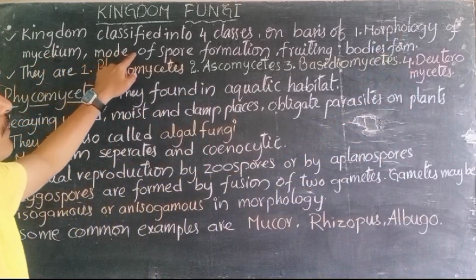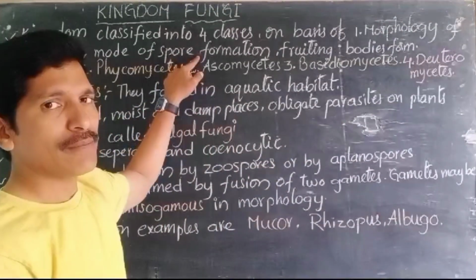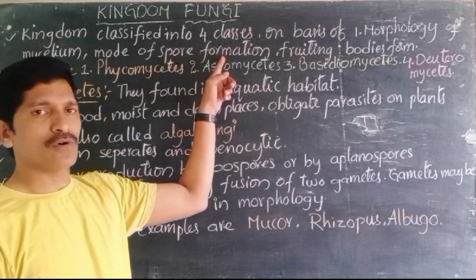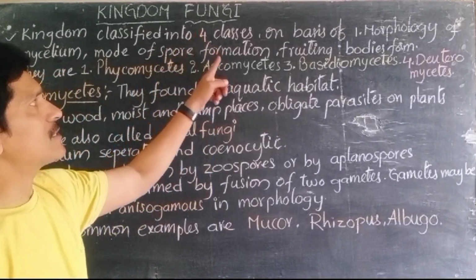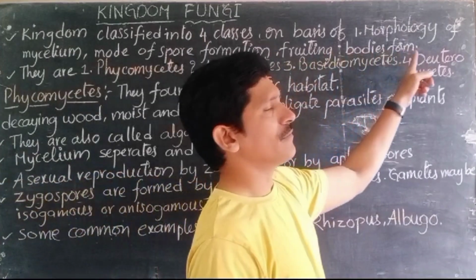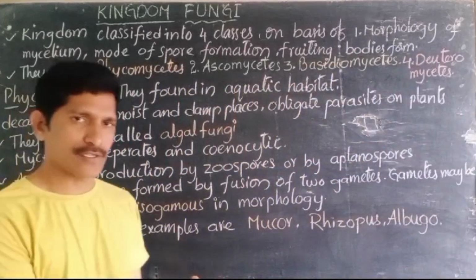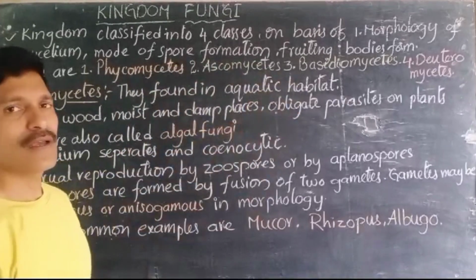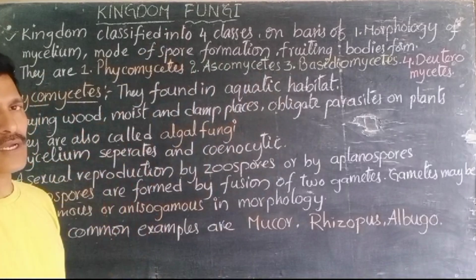Next, the mode of spore formation. Usually fungi reproduce by spores only, and all the organisms producing spores do not form them in the same way. So that is also one of the criteria to classify fungal organisms. Next, fruiting body formation. Fruiting bodies mean the reproductive structures, right? On the basis of these 3 characteristics, the fungal organisms are classified into 4 classes.